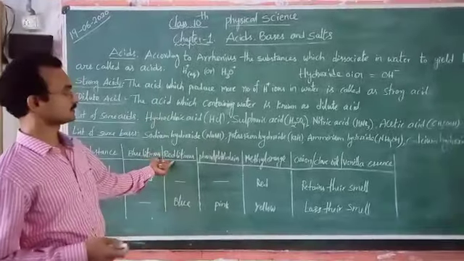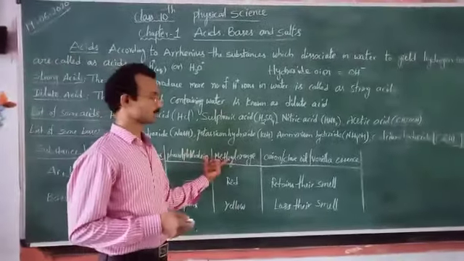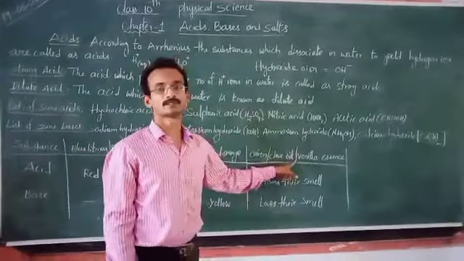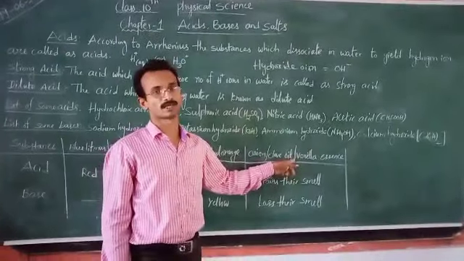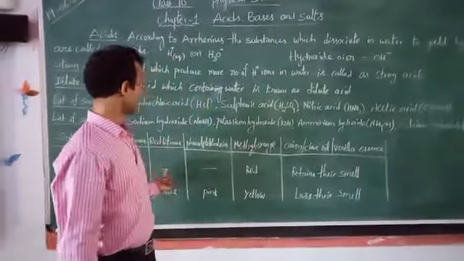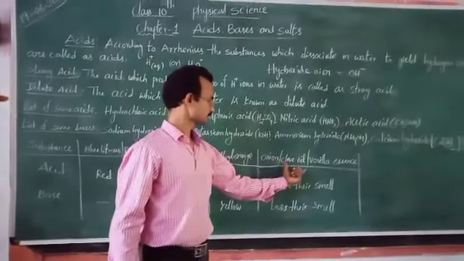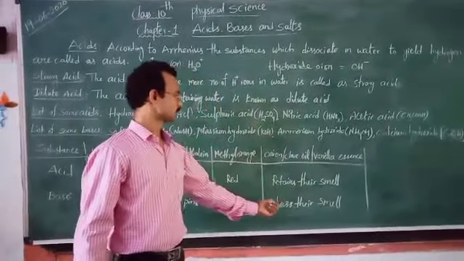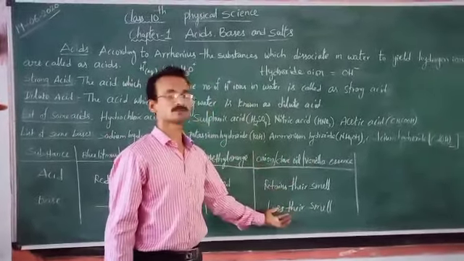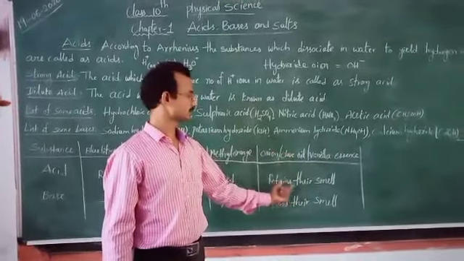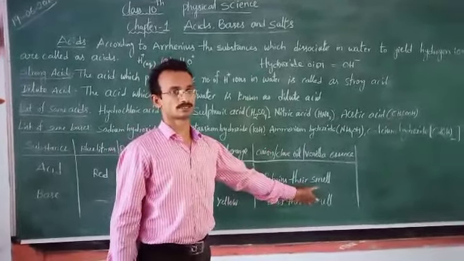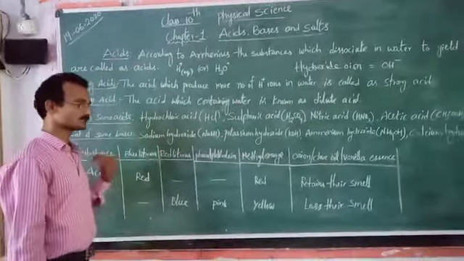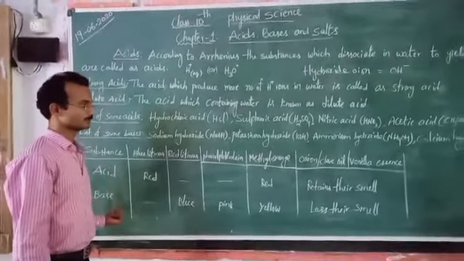Here these two are natural indicators. These two are man-made or artificial synthetic indicators. These three are olfactory indicators. They indicate by their smell. In acids, these show their smell. In bases, they lose their smell. Onion smell is lost in the base. Onion smell is retained in the acids. So, by using indicators, we can say whether the given substance is acidic in nature or basic in nature.